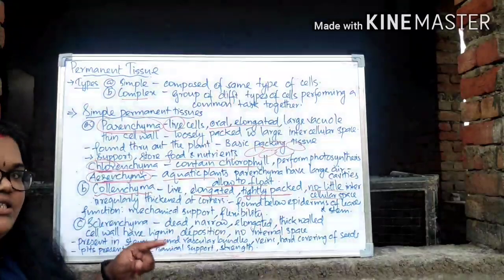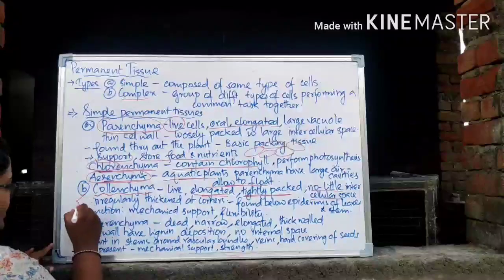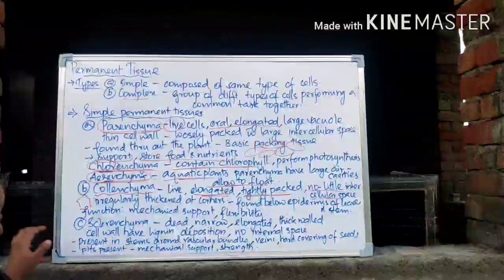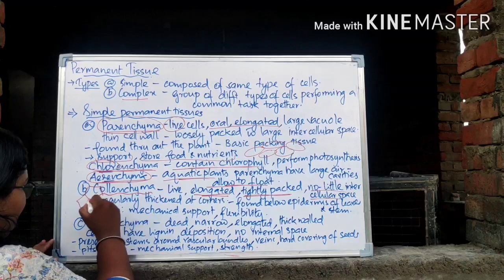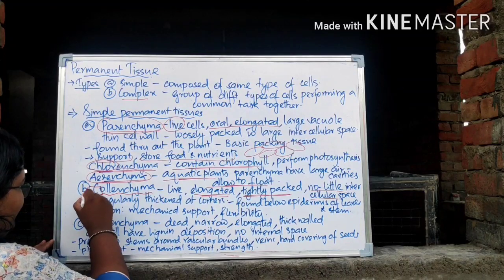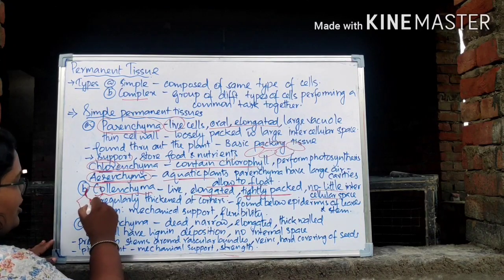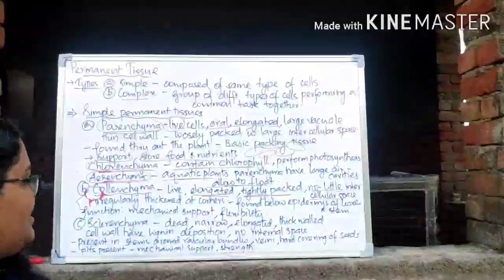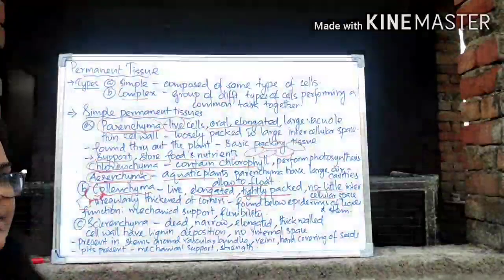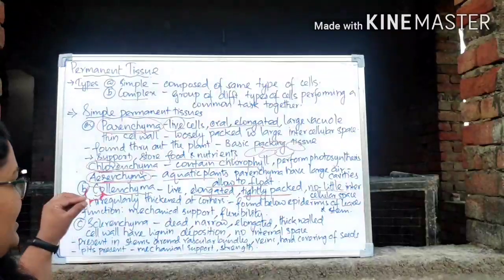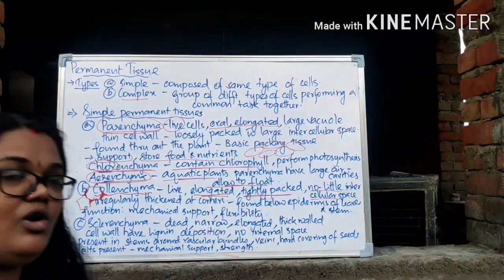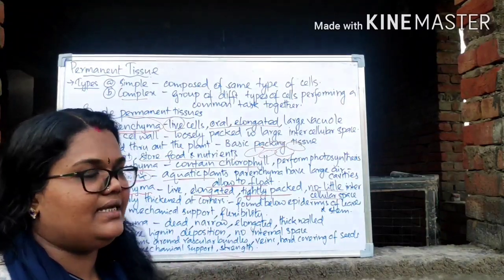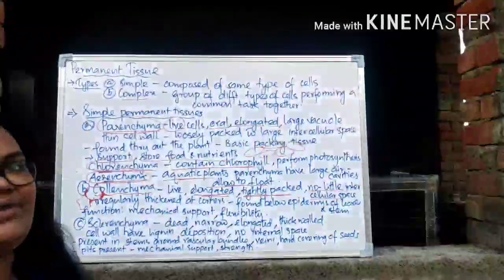And another specialty is that collenchyma, if you check, is actually irregularly thickened at the corners, right? So these all are the collenchyma tissues. They will be irregularly thickened at the corners. Only at the corners you can see that irregular thickening, right? So that's actually a deposition. Because of the deposition, lignin deposition will be there. Because of that deposition, these collenchyma tissues are irregularly thickened at the corners.